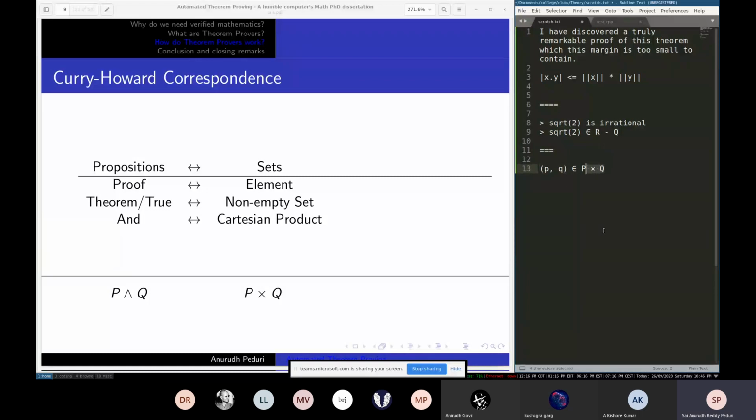If I want to prove this entire proposition P and Q, I'll just pick one of these elements, say P1, Q1, and that proves that both P and Q are true.